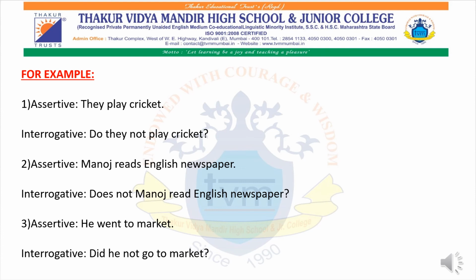Here are a few examples when they tell you to convert an assertive sentence into an interrogative sentence. They play cricket. Now we don't have a helping verb over here, so we have to add a helping verb and we can create the sentence: Do they not play cricket?